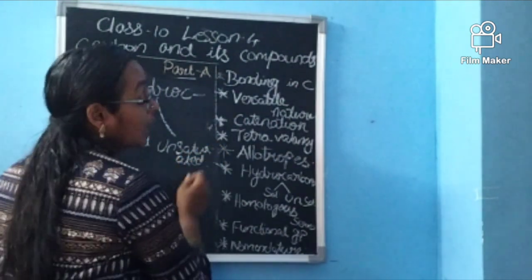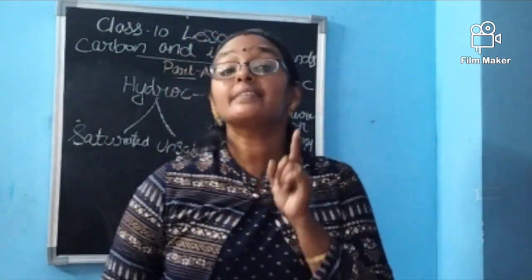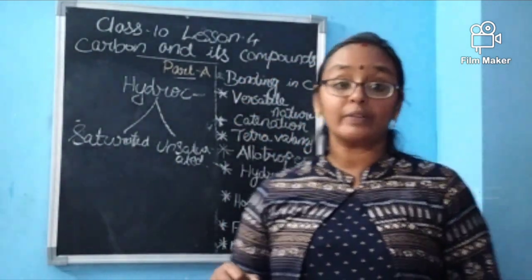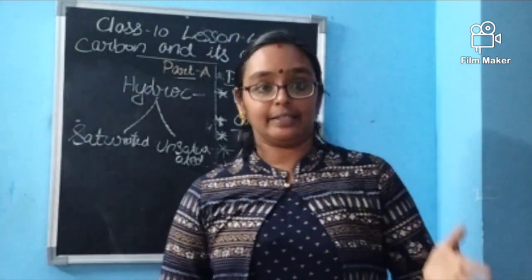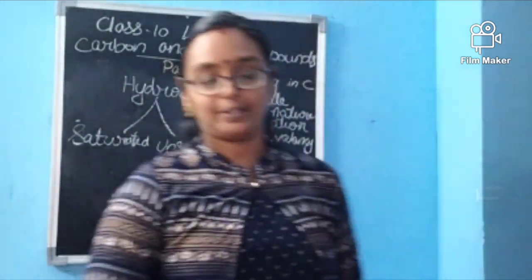That means when carbon is bonded to other carbon or any other atom by single bond, we are saying it as saturated. While when the carbon is bonded with the other carbon or any other atom with double bond or triple bond, we are saying it as unsaturated.